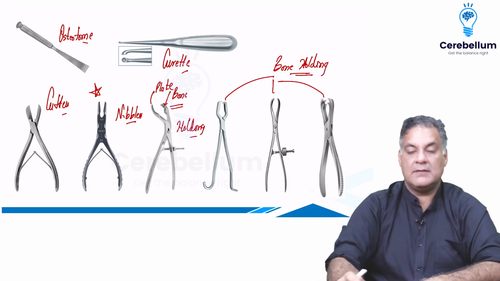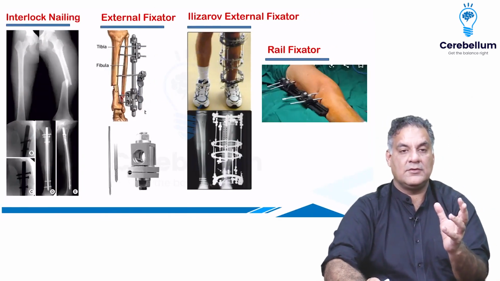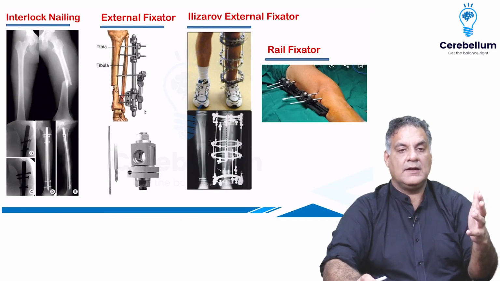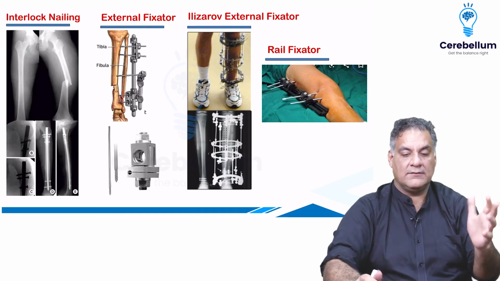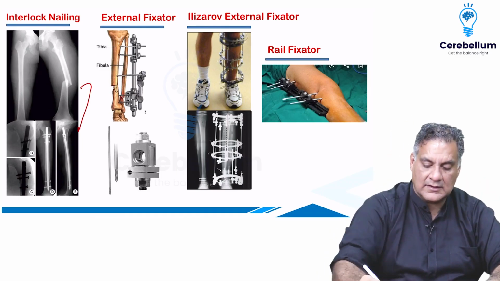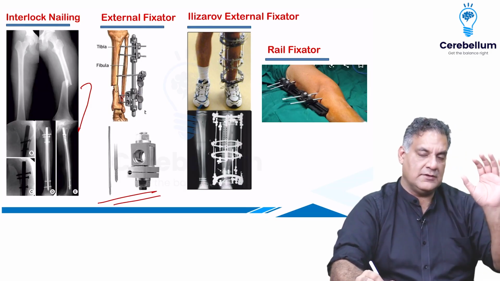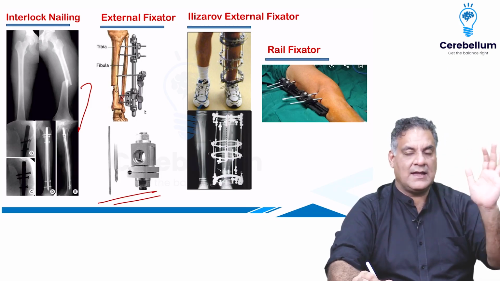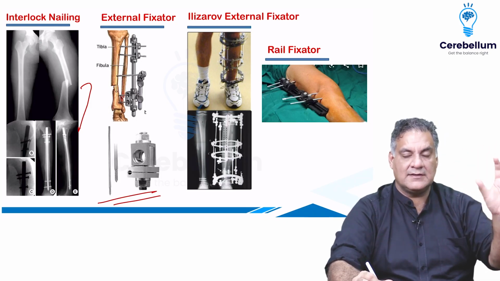Whatever has tooth, so they are bone holding forceps. These are some of the instruments you should know. When you have the long bones, like the lower limb, you need to put a nail and lock them with the screws, called interlocking nails. I told you, upper limb bones are usually plated, lower limb bones are usually nailed. You can have interchangeable things, but this is the usual dictum.